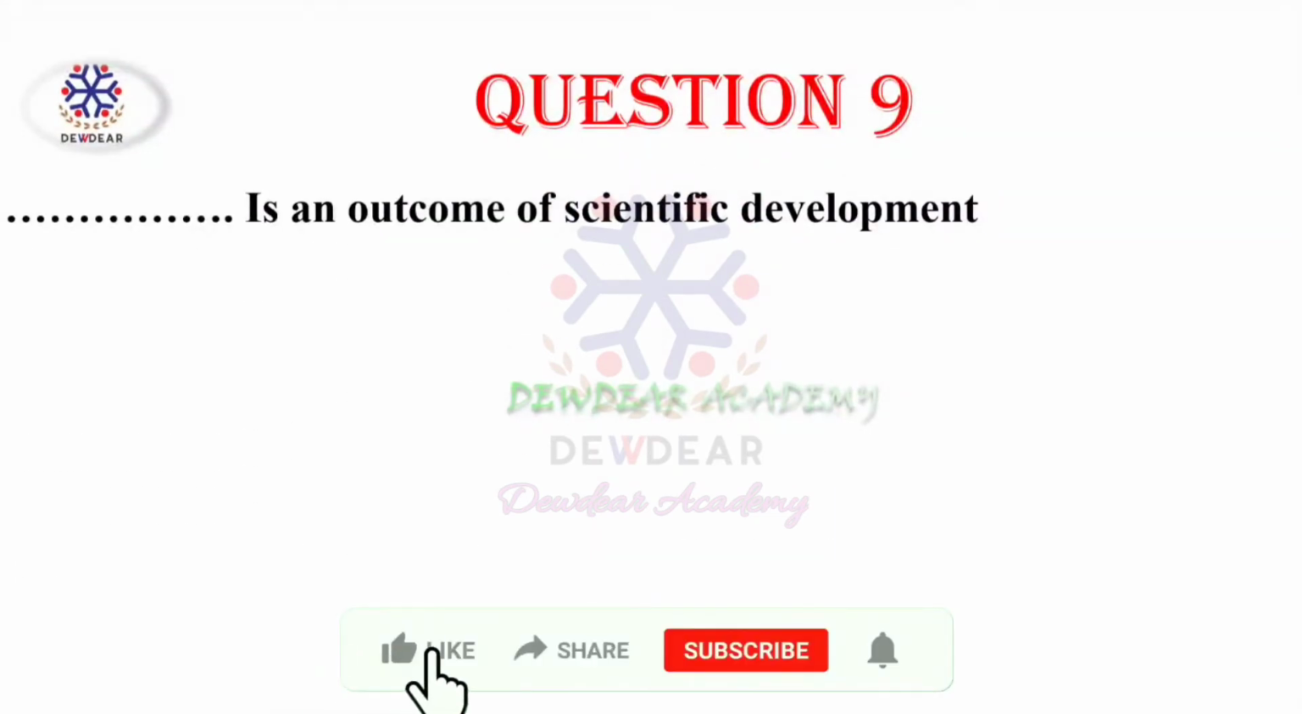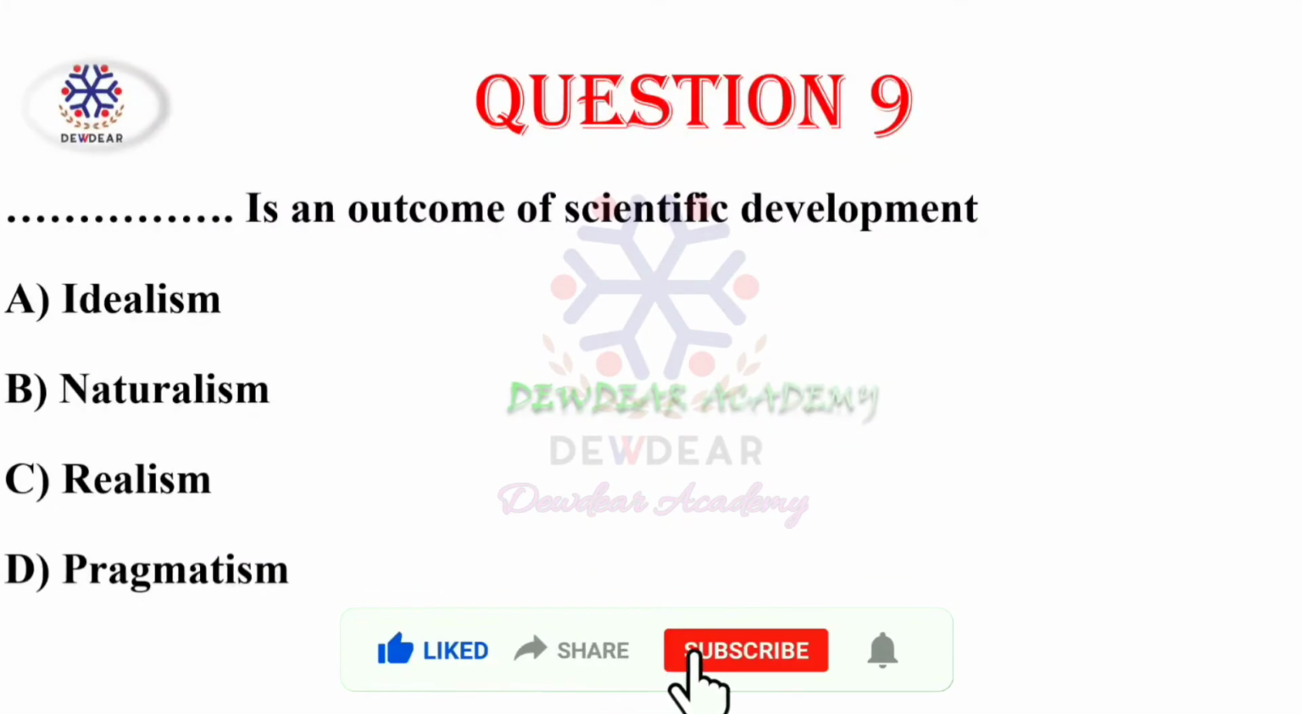Then question number 9. Dash is an outcome of scientific development. Options: idealism, naturalism, realism, pragmatism. Correct answer is realism. Realism is an outcome of scientific development.